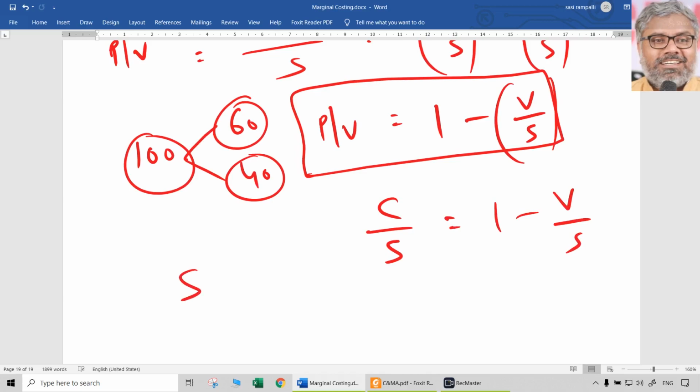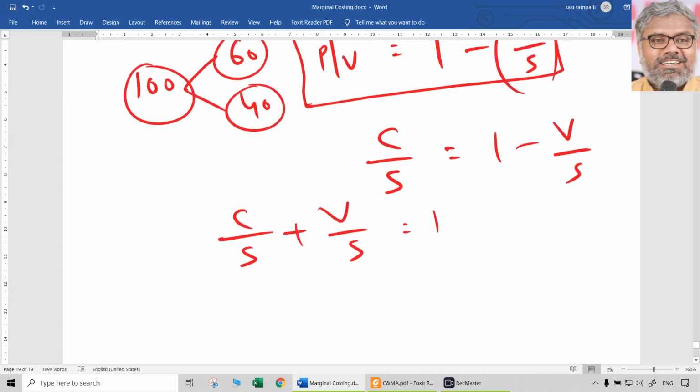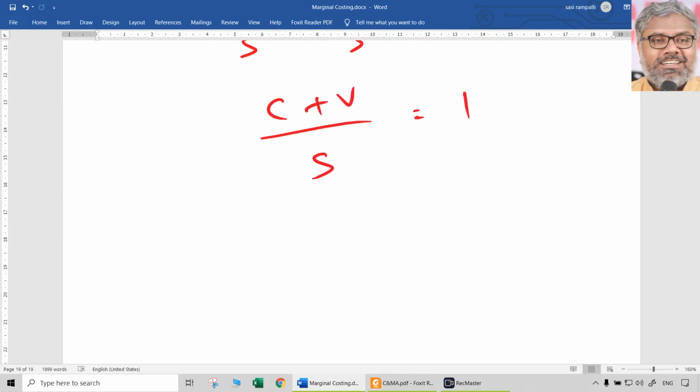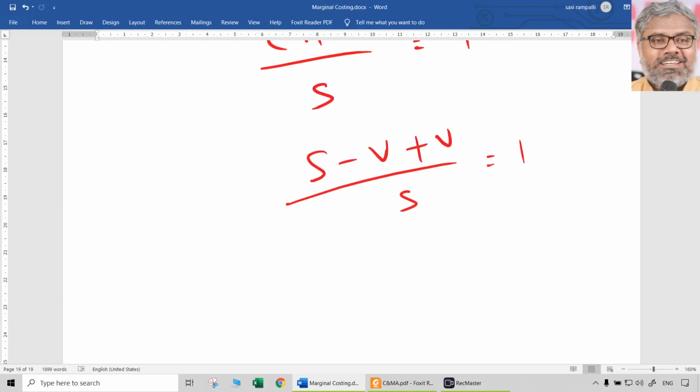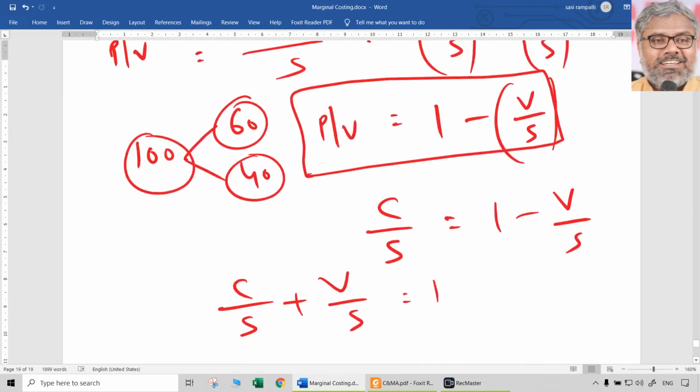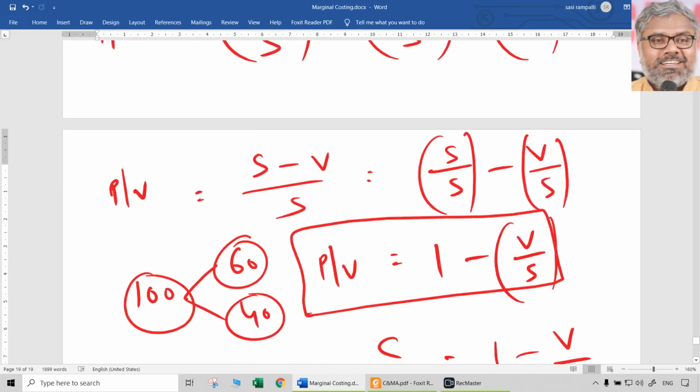That's it. So in other words, C by S plus V by S is equal to 1, isn't it? Take S common: C plus V by S is equal to 1. Then what is C? Contribution, that is nothing but sales minus variable cost, plus V is anyway there, divided by S equal to 1. So proven simply. S by S anyway is going to be equal to 1. So we don't need to prove all this every time; just understand the relationship between them.